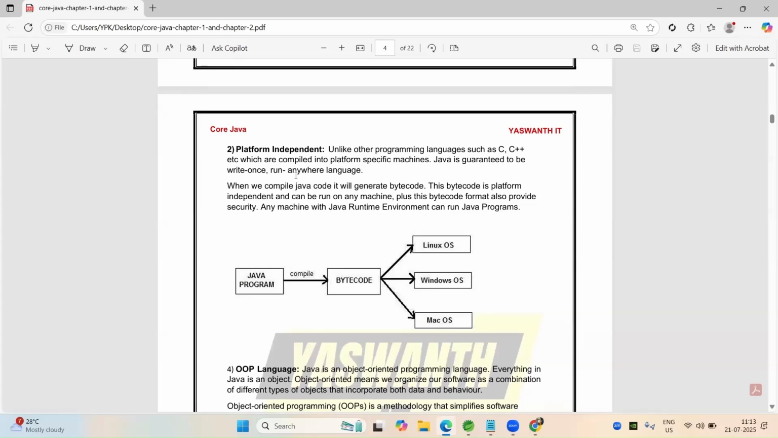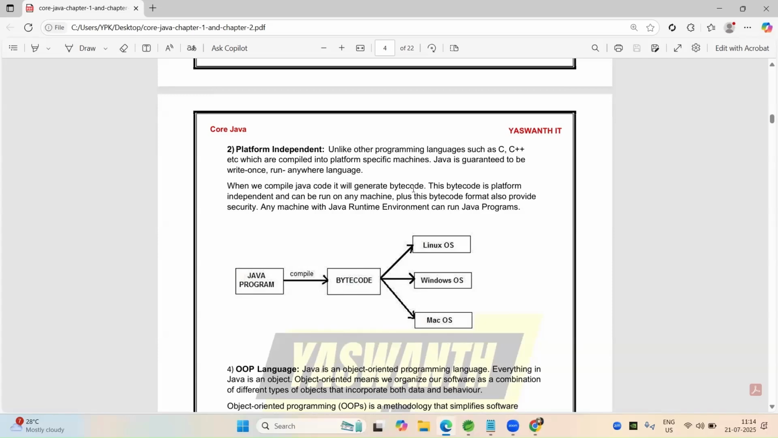When we compile Java code, it will generate bytecode. That bytecode is platform independent. This Java program is not platform independent, but when we compile, it generates a bytecode. So this bytecode is platform independent. This bytecode can run in any OS, Linux or Windows or Mac OS.